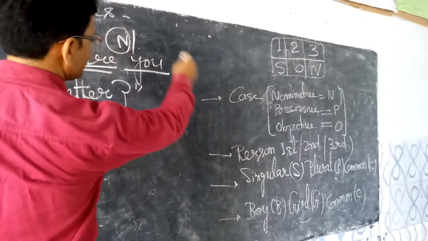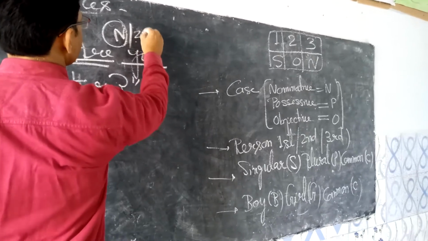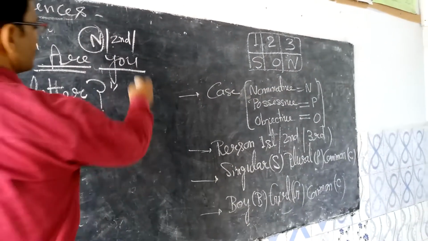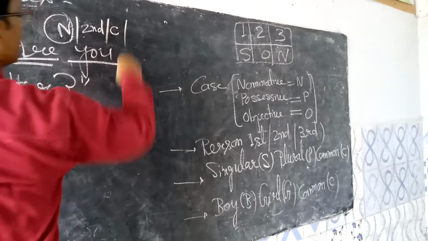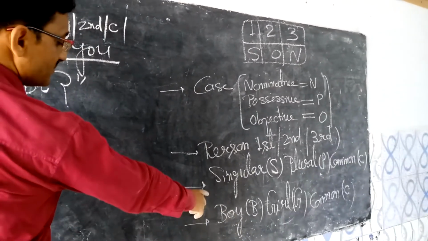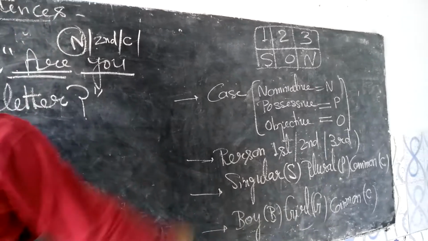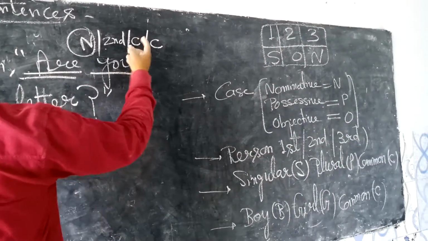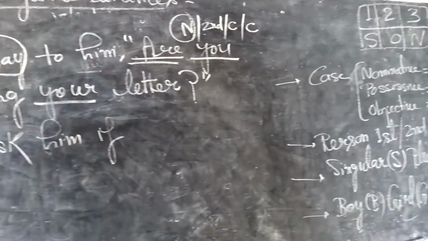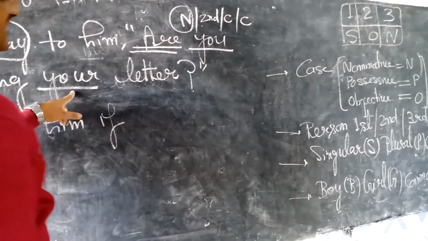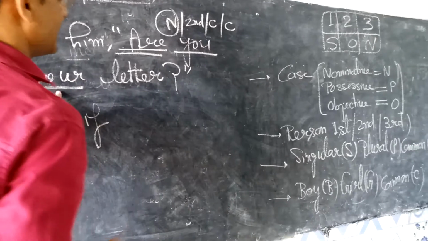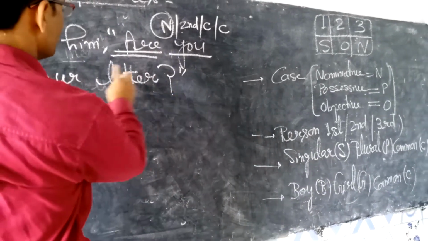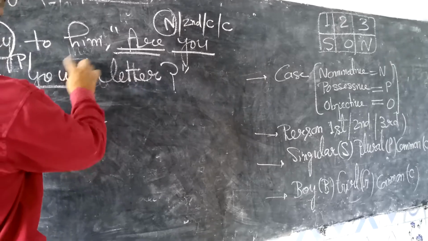Thereafter person: first person, second person, third person. Second. And thereafter singular or plural. So this is common, and thereafter boy, girl or common. So this is also common, because "you" is used for boys and girls both. Now students, mark "your". First of all, its case, and the case is possessive case, because it shows the possession over the letter.